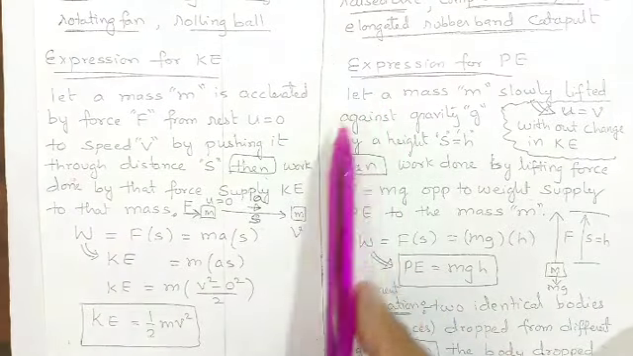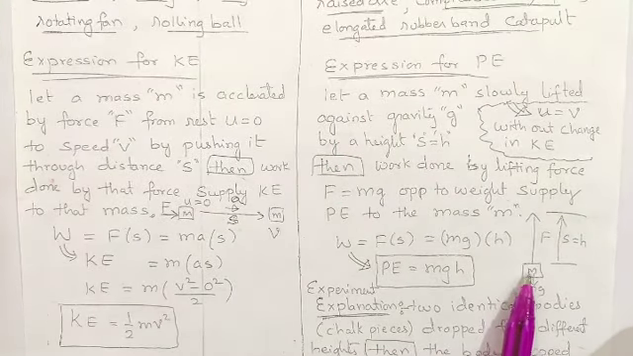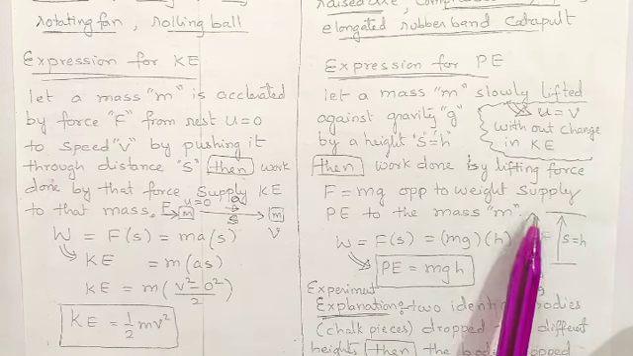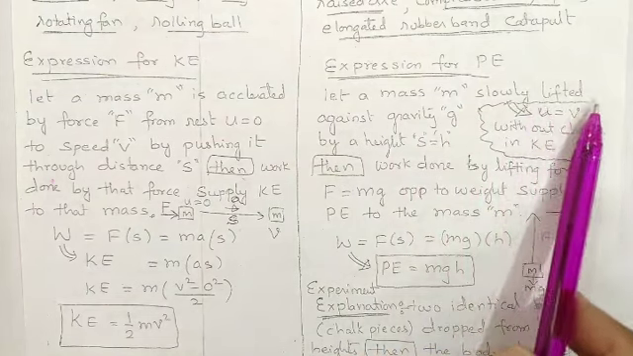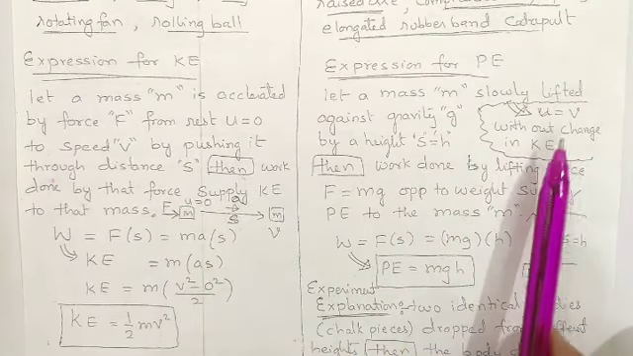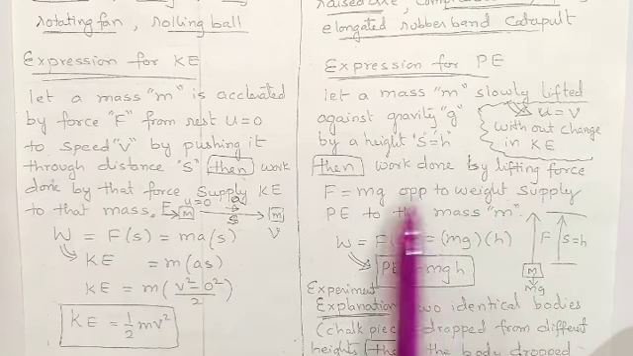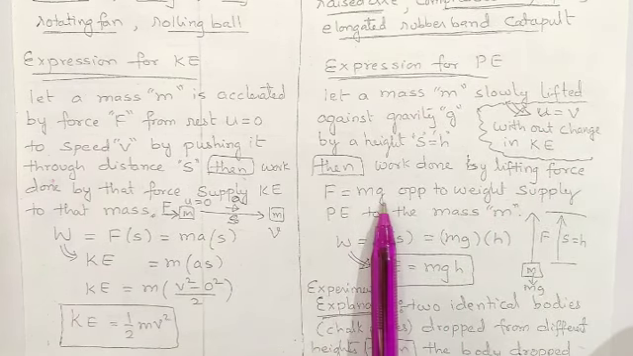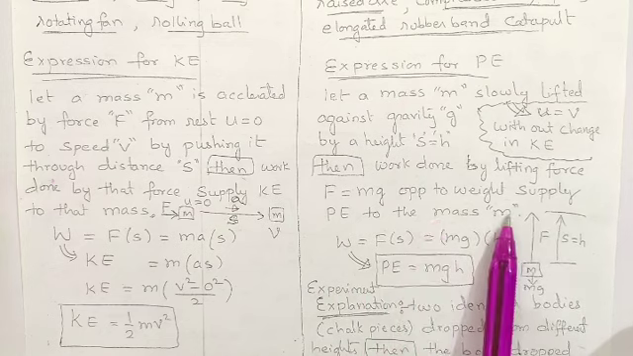Now instead of pushing a mass to gain velocity, keep the velocity the same but lift it up and keep it at some other height. In this process, the mass is slowly lifted without changing the velocity. Previously we changed the velocity, not the height. Now we are changing the height without changing the velocity. Then the work done by the lifting force F is equal to mg, which cancels the downward weight; you are applying it in the upward direction. What energy is supplied to it? Potential energy to the mass.